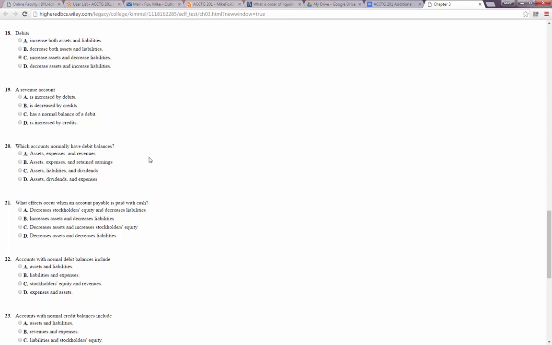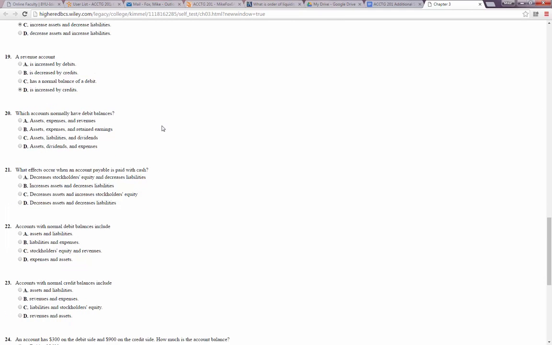Let's see, a revenue account is increased by debits. Let's just think about it. Revenues are increased by credits, decreased by debits. So is increased by debits? Not true. Is decreased by credits? Not true. Has a normal balance of a debit? Not true. It's a credit for a revenue account. Is increased by credits? True. Remember, the normal balance is always the side that is the increased side. So if an account, like a revenue account, is increased by a credit, then that's the normal balance for the revenue account as well. All right.